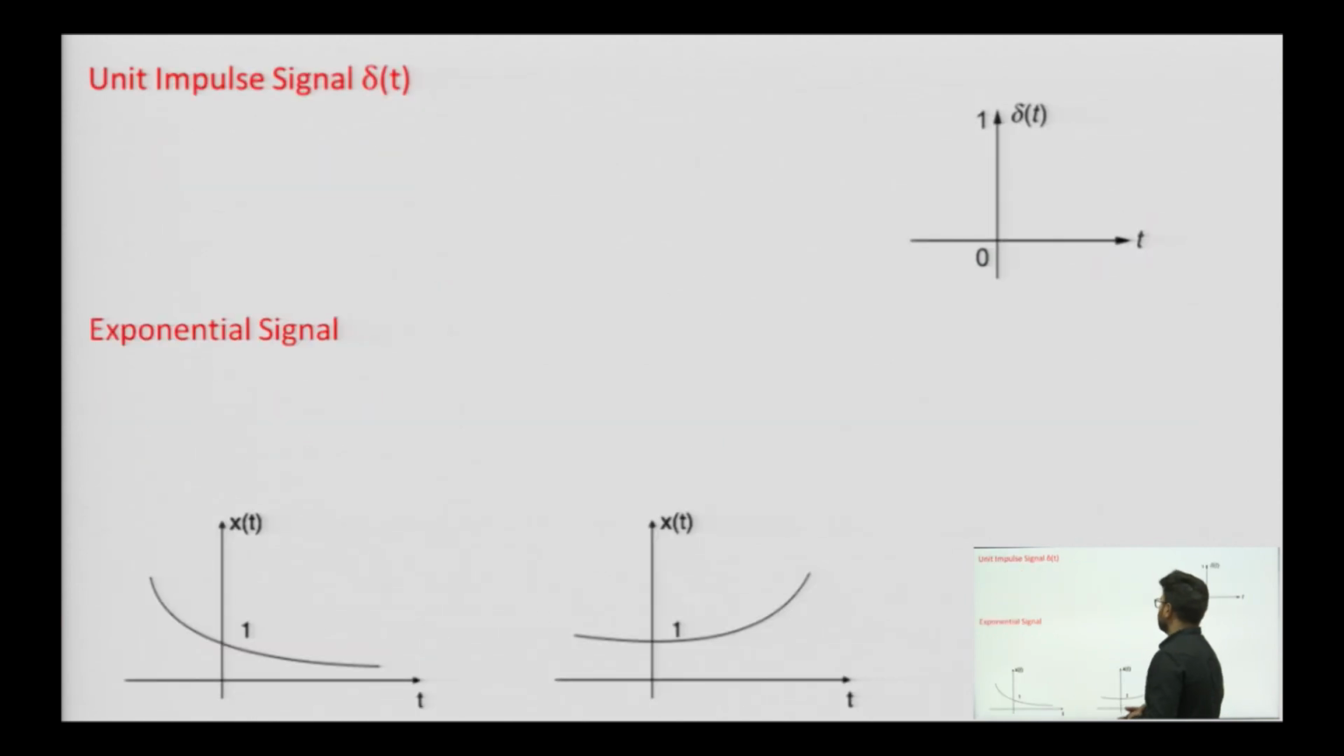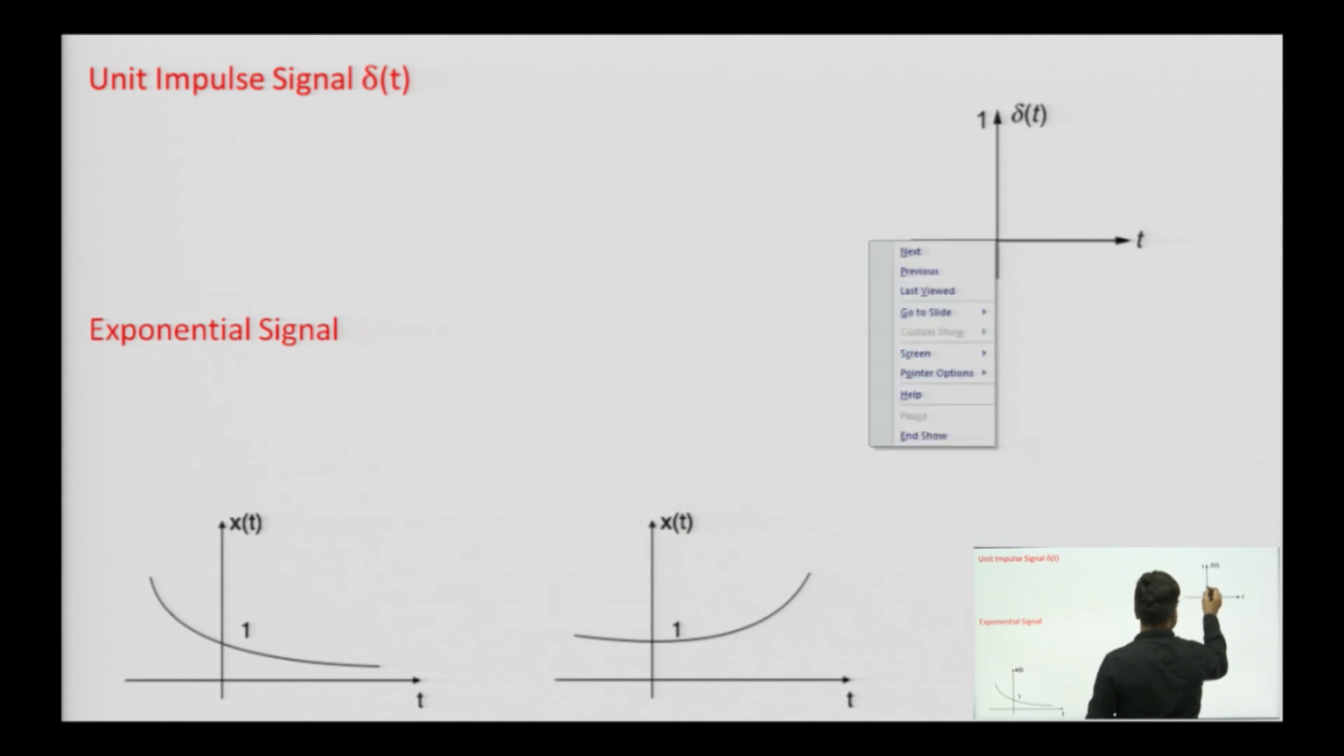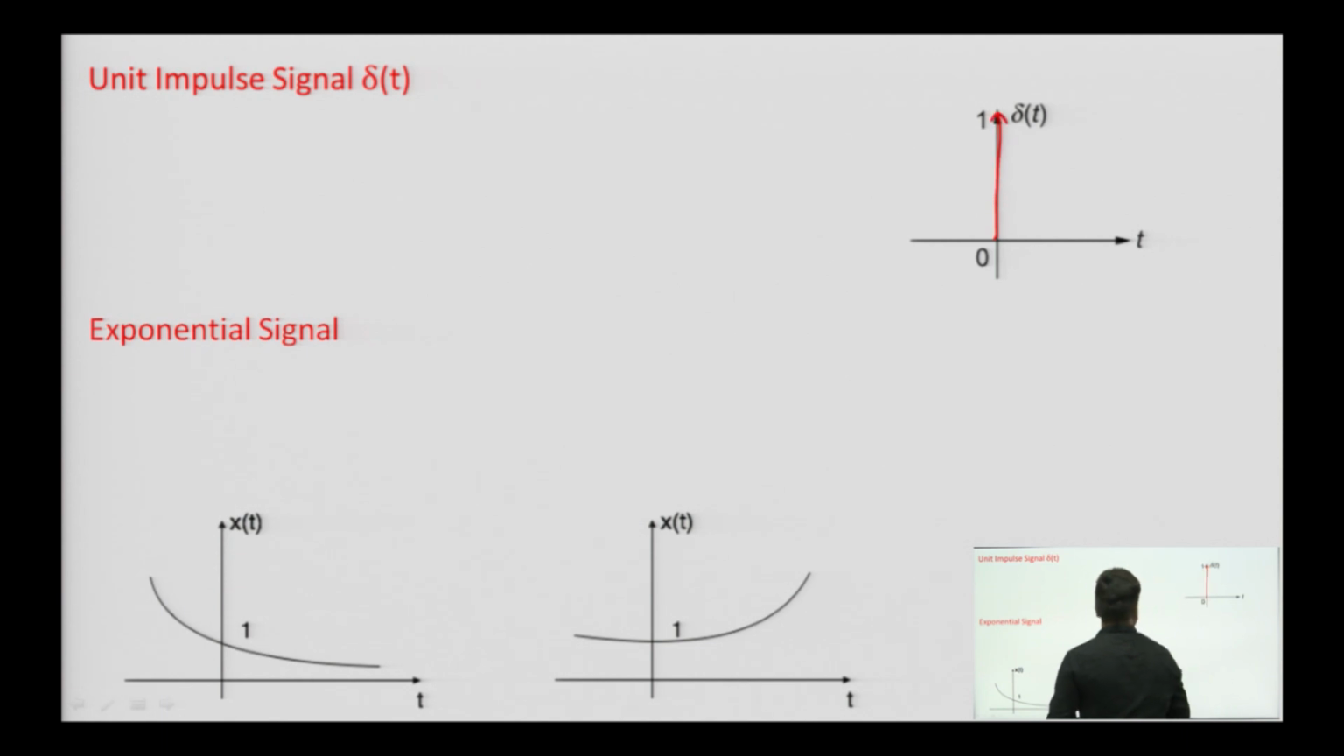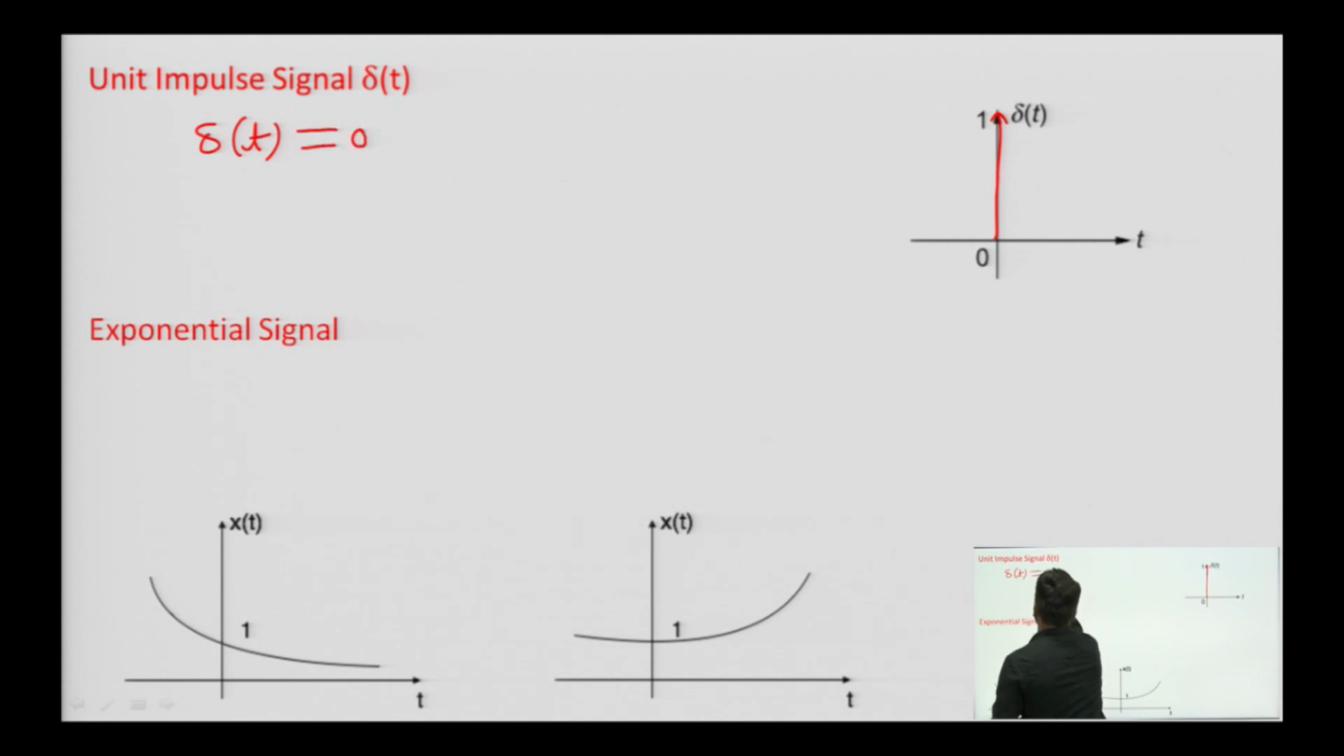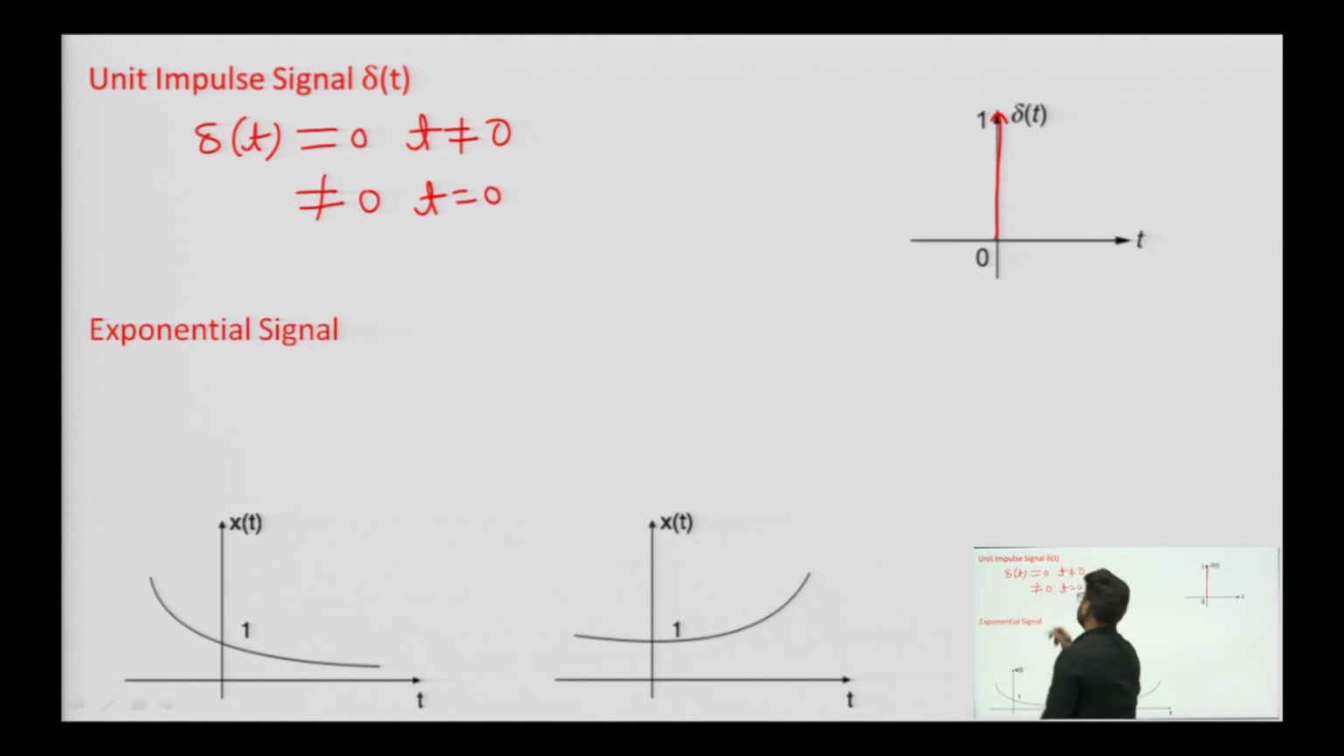So, the next signal is unit impulse signal. Graphically it can be represented in this way, where at 0 we have an impulse, and at t less than 0 and t greater than 0 we do not have the value of our function. So, we can define it as del of t will be equal to 0 when t is not equal to 0 and del of t is not equal to 0 when t equals 0. This is our unit impulse signal.